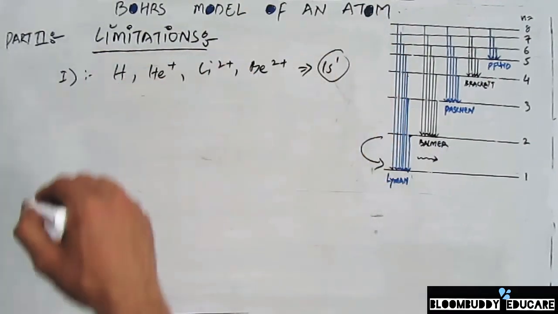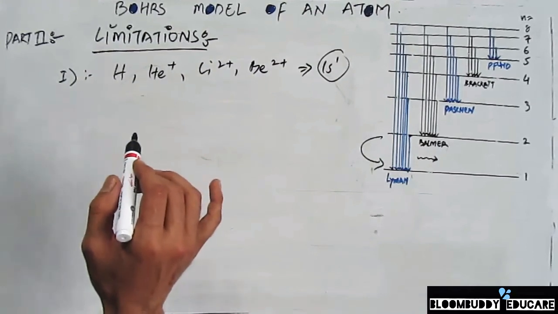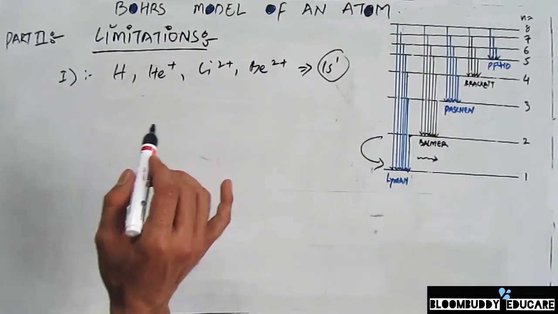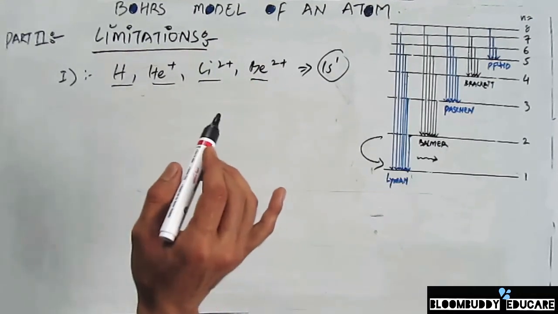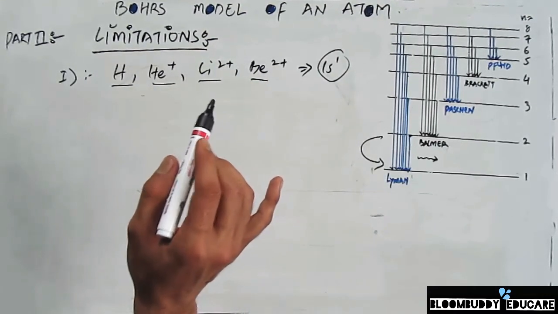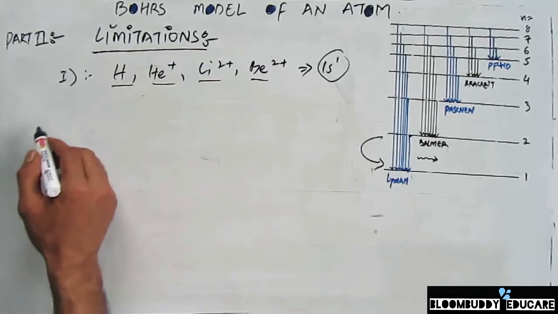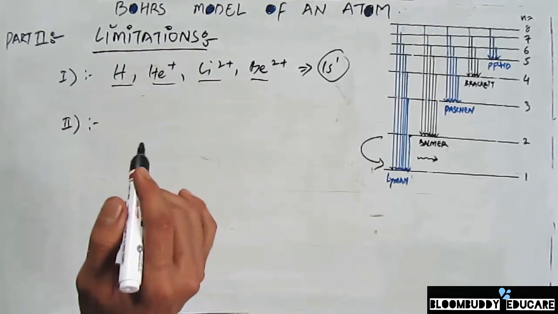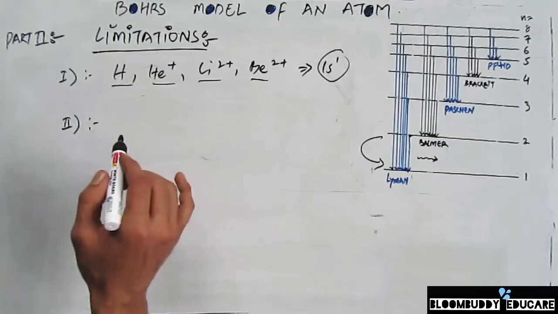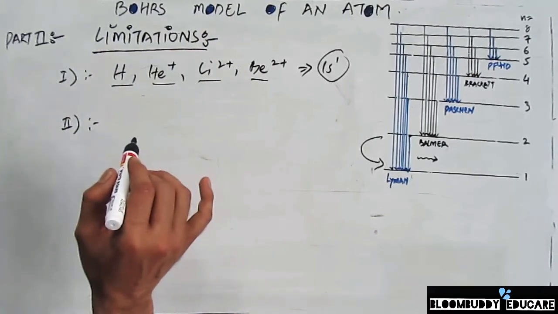So there's only one electron, and these equations are holding good only when there is one electron system. So this is one of the first limitations that Bohr's model has. Secondly, the second limitation of Bohr's model is that according to Bohr's model, we always say that the electrons always